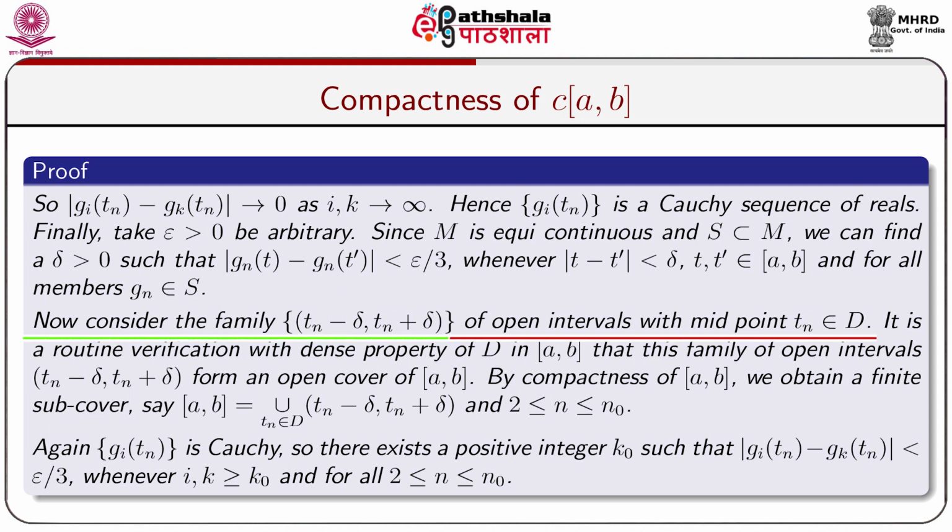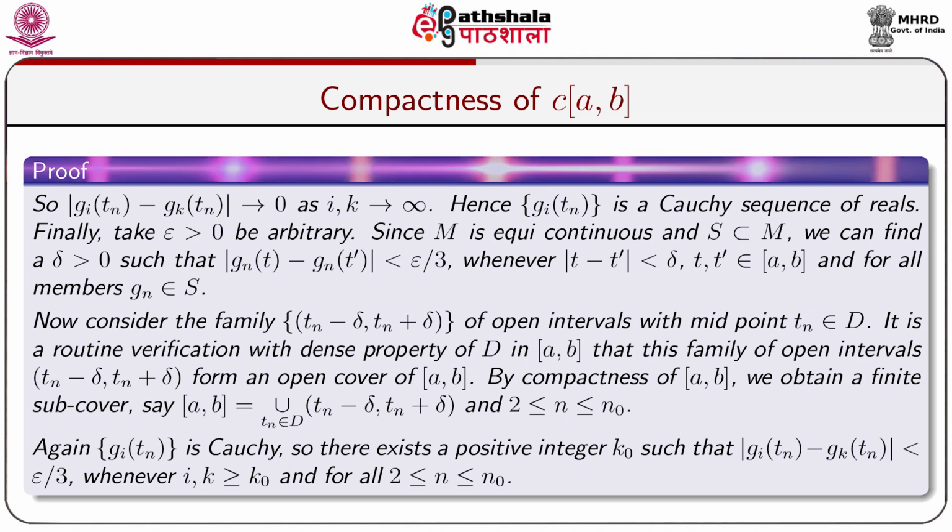Now, consider the family of all open intervals like (t_n − delta, t_n + delta), with the midpoint t_n belonging to capital D. It is a routine verification, with the dense property of D in [a, b], that this family of open intervals forms an open cover of the closed interval [a, b]. By the Heine-Borel theorem, the closed interval [a, b] is always compact and has a finite subcover.